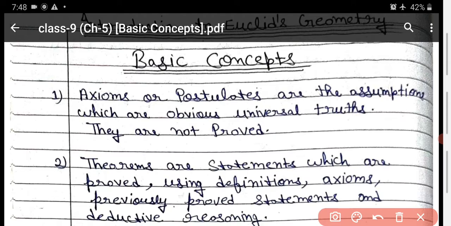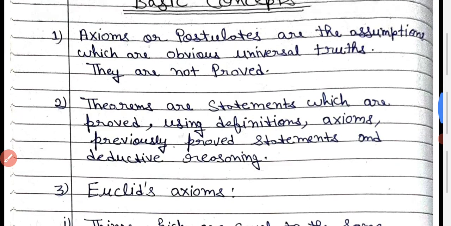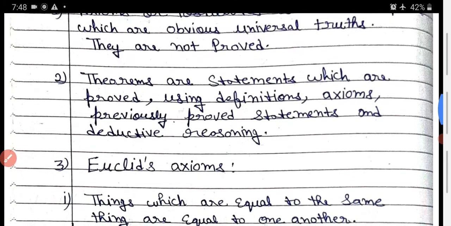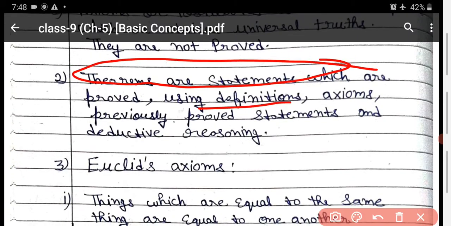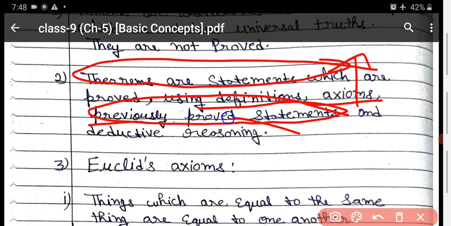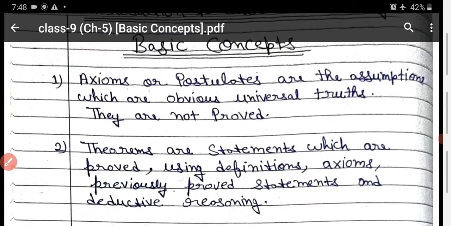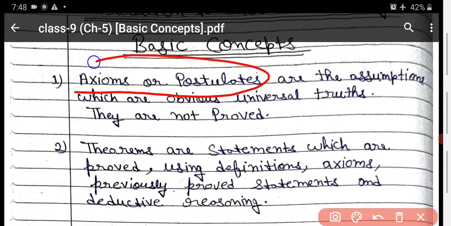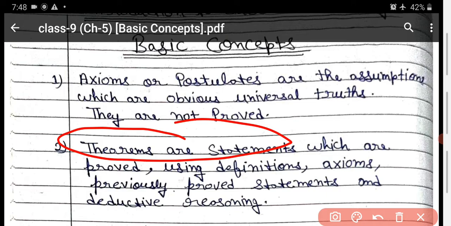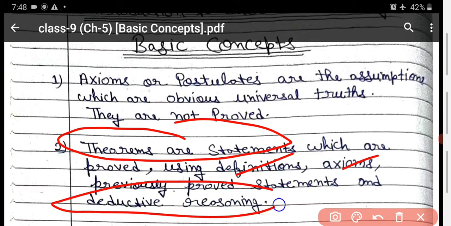So theorems are statements which are proved using definitions. It means theorems are the type of statement which can be proved by using definitions or axioms, previously proved statements, and deductive reasoning. Deductive reasoning means by using some logical concept you can prove that theorem. So what is the difference between axioms or postulates and theorems? Axioms and postulates are universal statements. They do not need any proof. And theorems are the type of statement which can be proved by using definitions, axioms, and deductive reasoning.